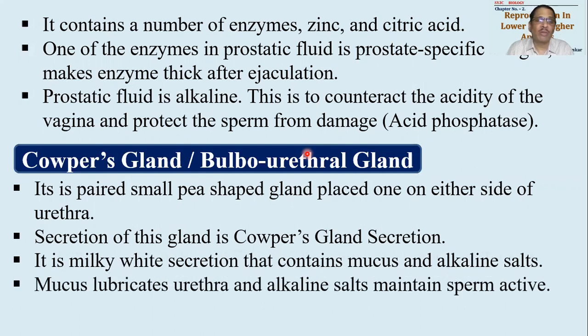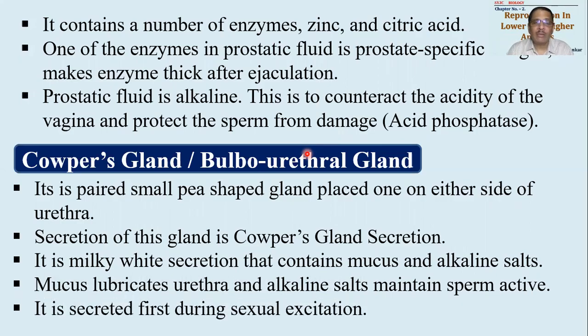These mucus and alkaline salts are very important. Mucus will be lubricating the entire path through which sperms are to be transferred. Okay, पूरा urethra जो है उस urethra को ये अंदर से lubricate कर देंगे, so that the sperms can be made to pass through it very easily. It is also making the urethra alkaline. Okay, so that the sperms will be made active. तो दो पार्ट्स है उसके अंदर Cowper's gland secretion में, एक तो mucus है और एक alkaline salts है. Alkaline salts देखो हर एक में alkaline salts है, so as to keep the sperms active.